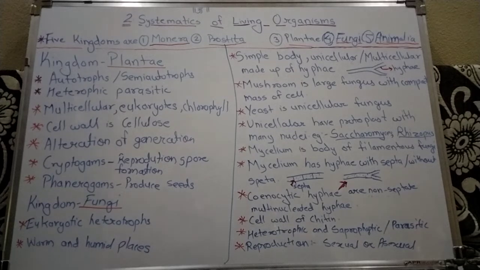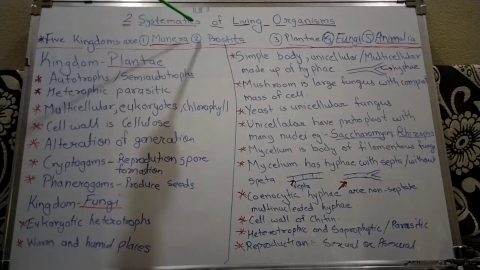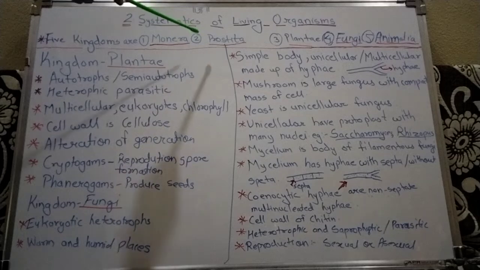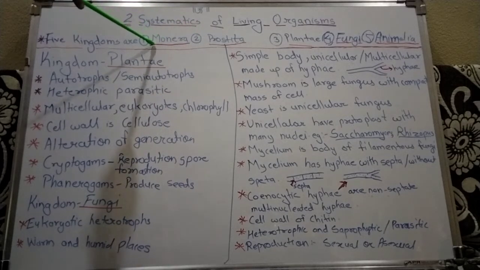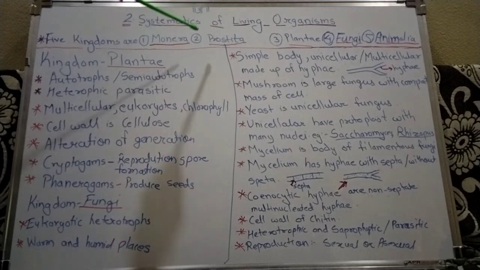Welcome students. We have studied the five kingdom system which is given by R.H. Whittaker. Now in this five kingdom system we have already studied in detail kingdom Monera and kingdom Protista. These two kingdoms we have already studied in detail. We have seen the characters of kingdom Monera and kingdom Protista.